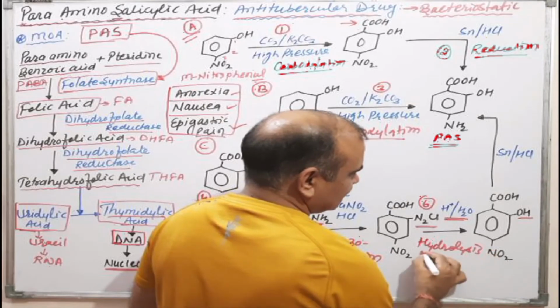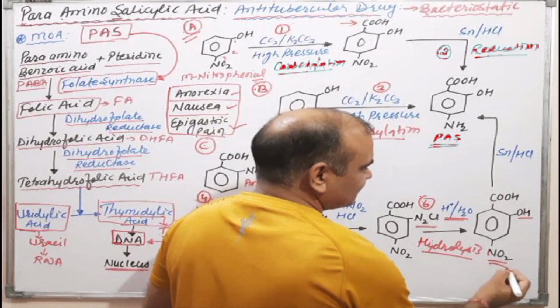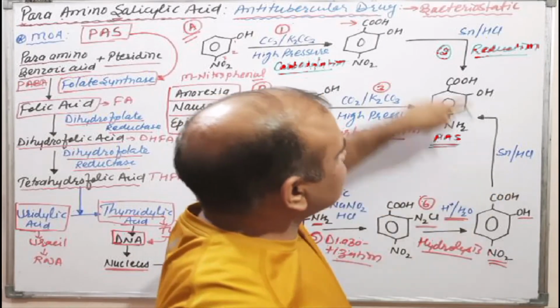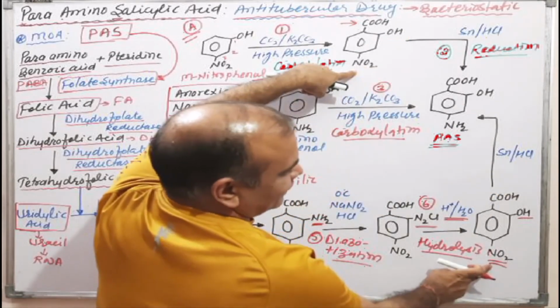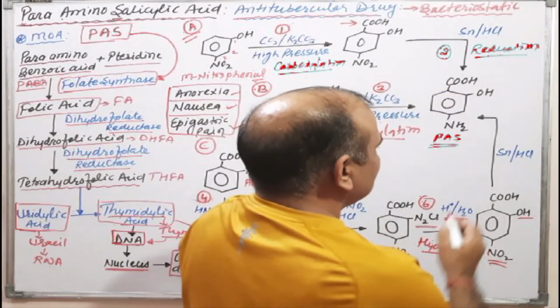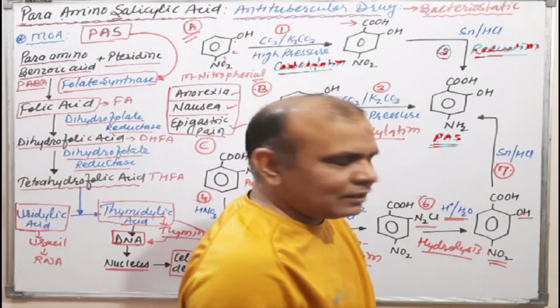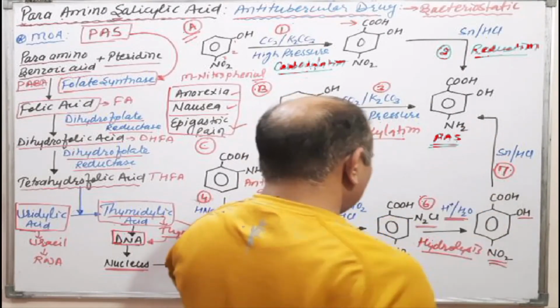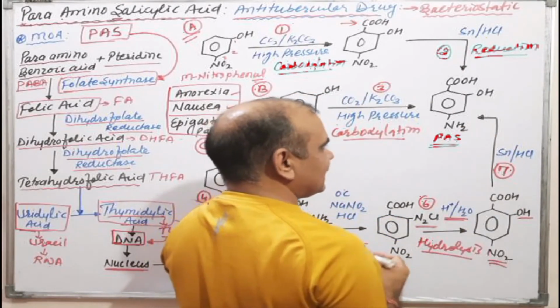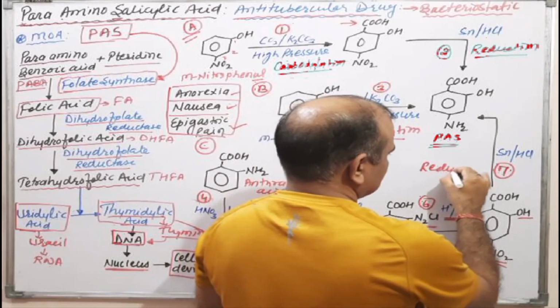Come to the next reaction. Here we have the nitro group. This molecule and the earlier molecule are the same, so the same reaction will occur: our seventh reaction, the reduction of the nitro group into the amino group by means of Sn/HCl, that is reduction.